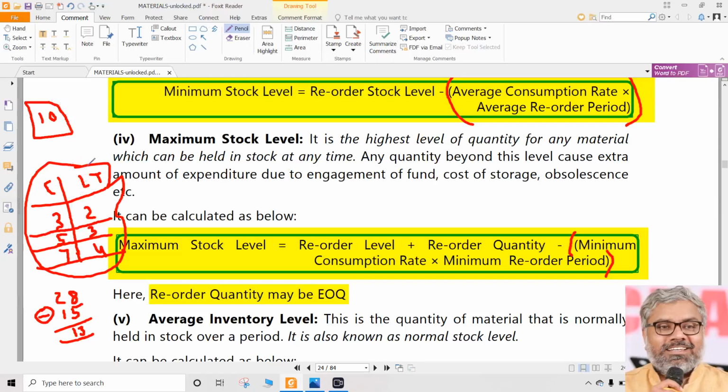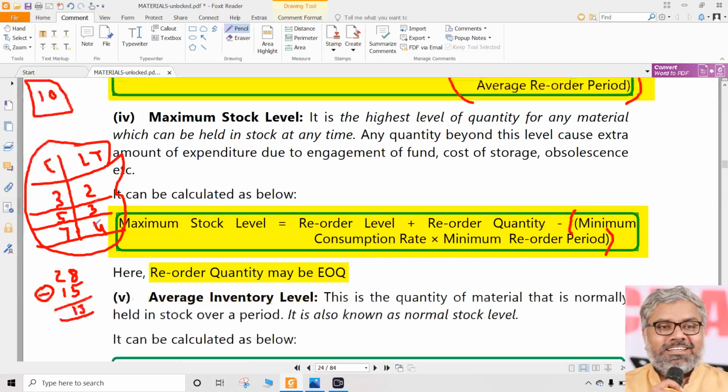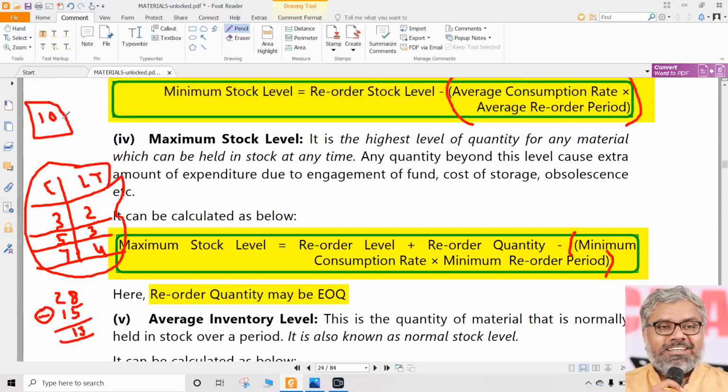Consumption is different, stock is different, order is different. Consumption of 3 kilos, 5 kilos, 7 kilos happens in the factory, right? Levels, like the minimum level of 13 kilos, are in the godown. And this 10 kilos happens in the purchasing department. The purchasing department will make an order of 10 kilos. That is a policy, called the reorder quantity.